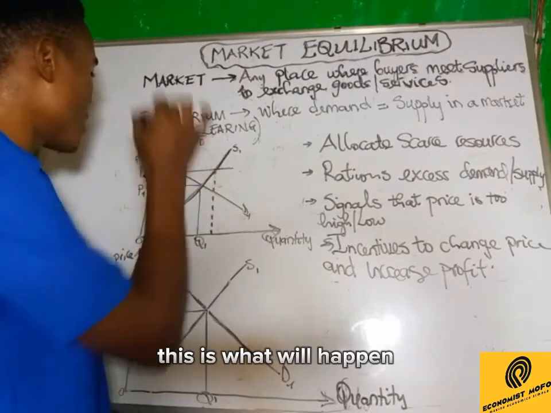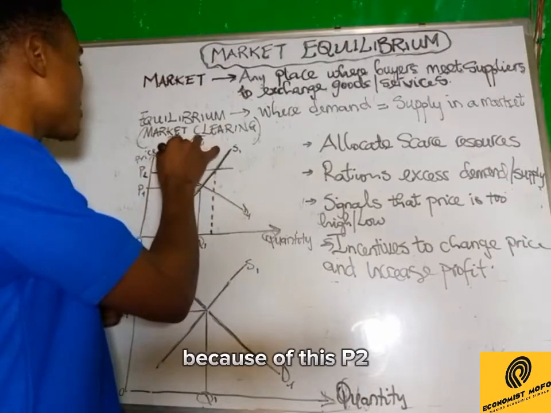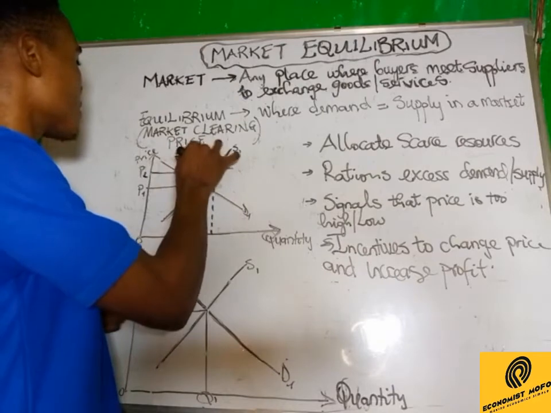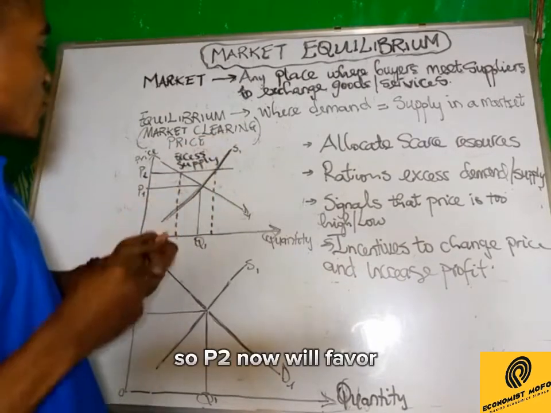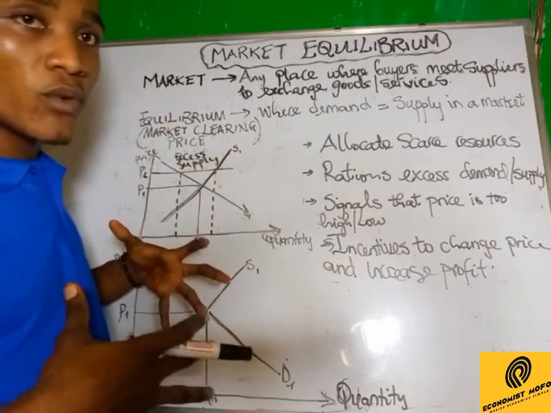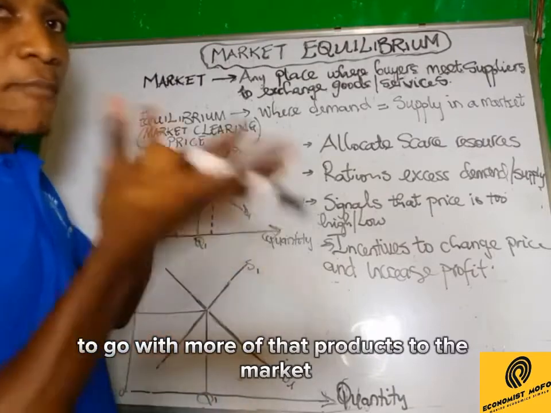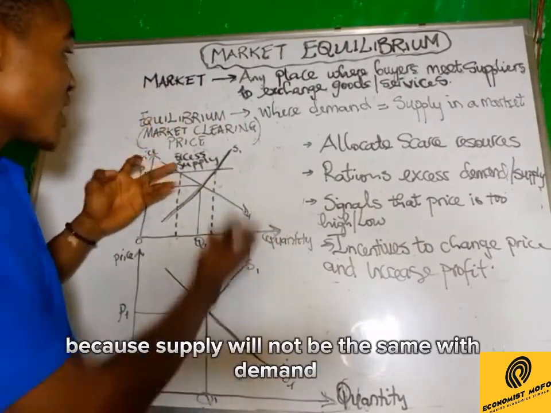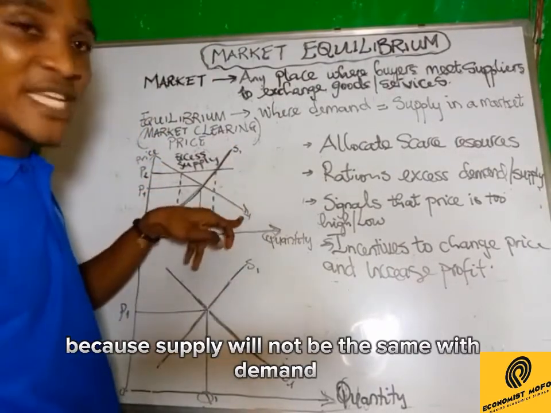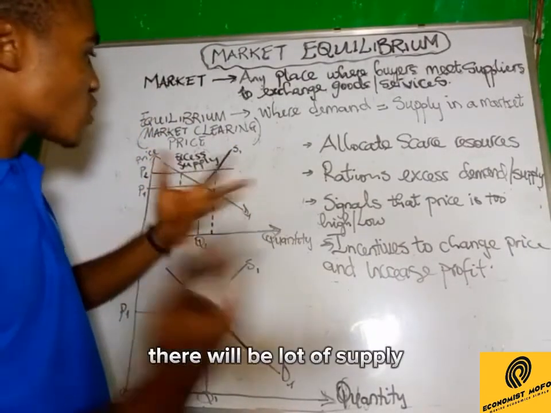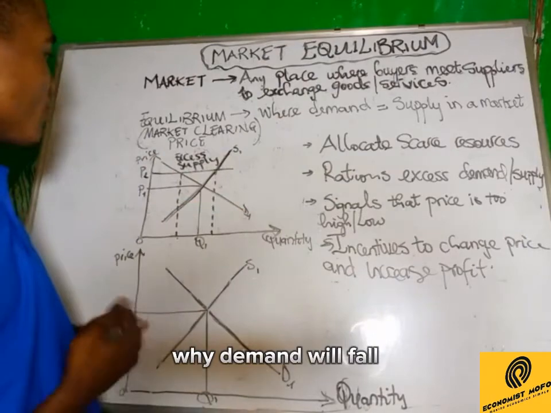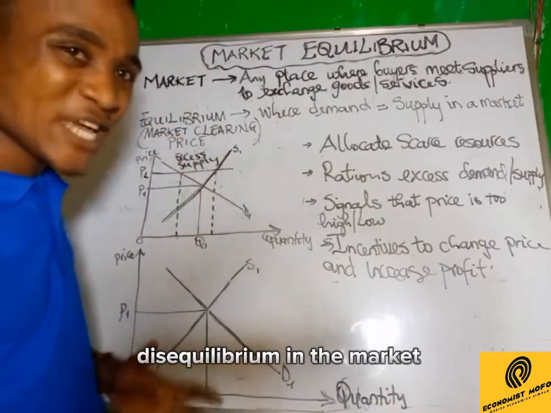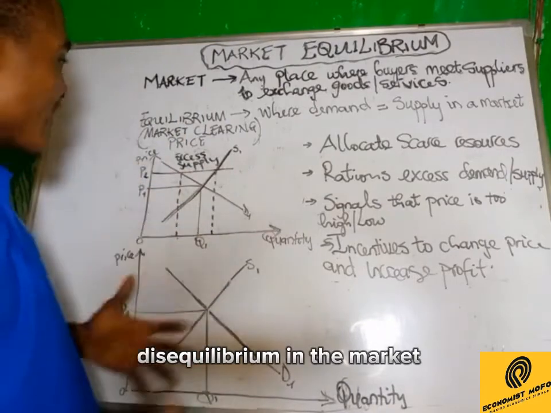This is what will happen. Because of this P2, we have excess supply. P2 will cause suppliers to go with more of their product to the market. So we'll have excess supply because supply will not be the same as demand. There will be a lot of supply while demand will fall. So we'll have excess supply, and that is when we talk of disequilibrium in the market.